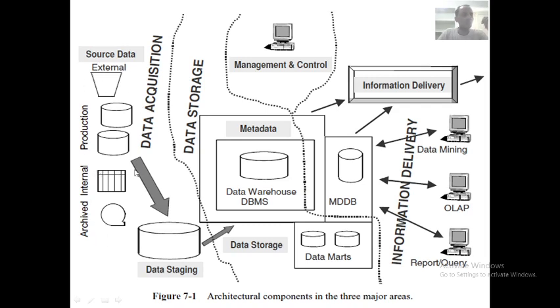From these sources, the data moves to the end users, which is useful. That data which they have accessed must be useful. It must be strategic information. Strategic information means from that information, they can plan some strategies.